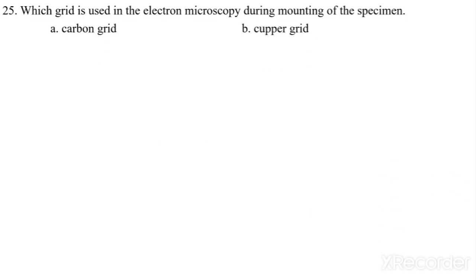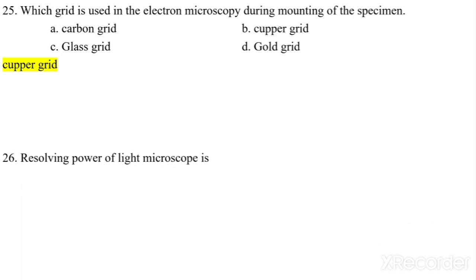Which grid is used in electron microscopy during the mounting of a specimen? Carbon grid, copper grid, glass grid, or gold grid? Which grid is used here? So in electron microscopy, copper grid is used for the mounting of specimen.